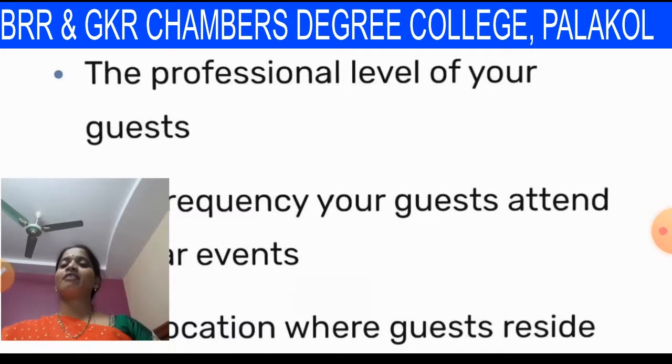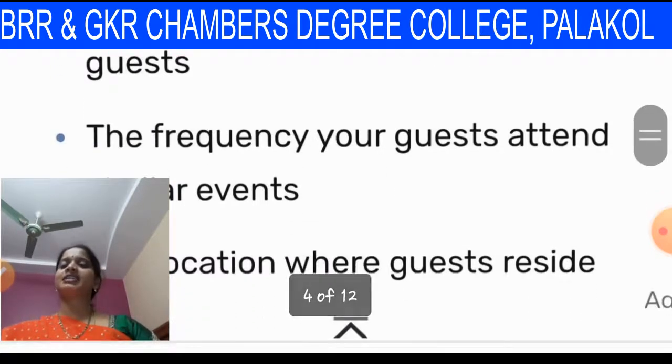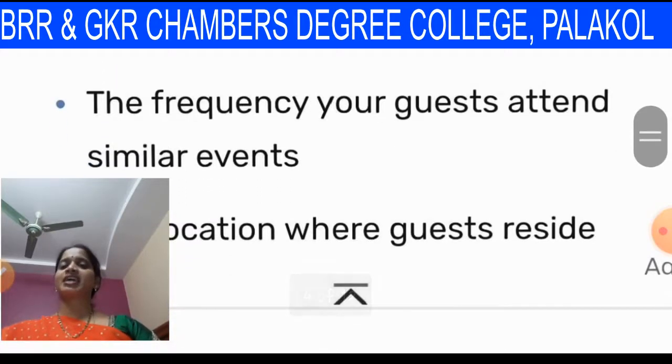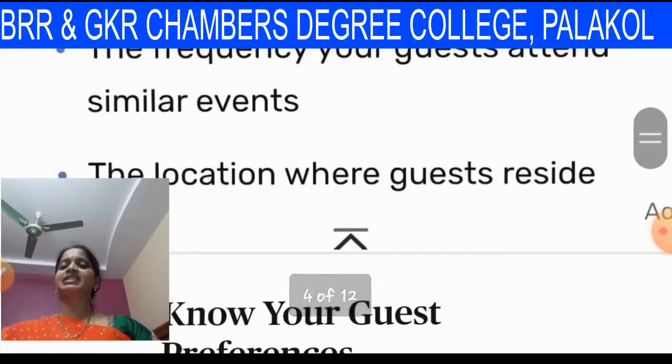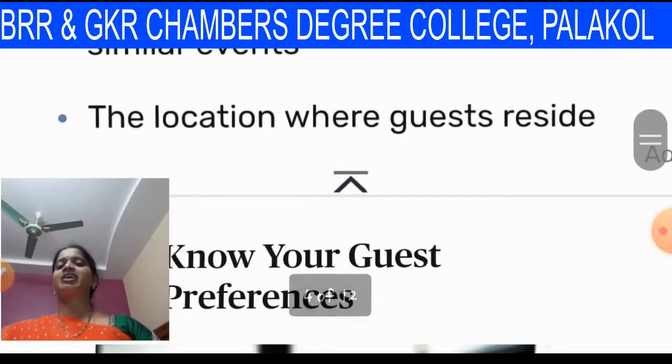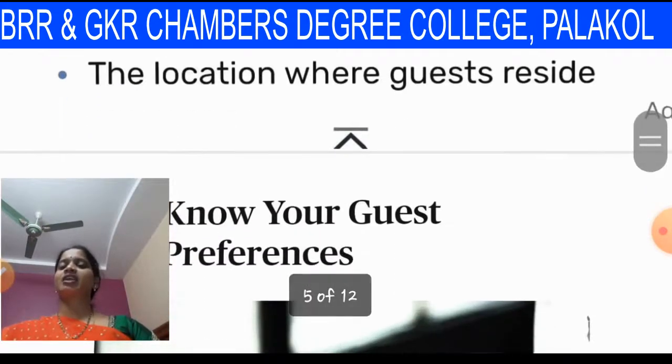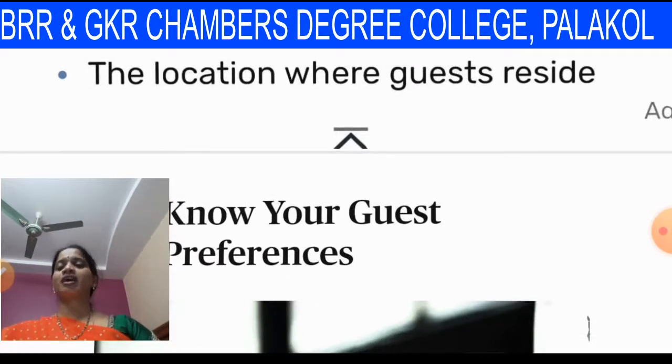The professional level of your guests. The frequency of your guests attending similar events, that is, how many times the guests have participated in this type of event. The location where guests reside, like whether he is from another country or another state. And the food habits of the guests and how they enjoy the food items.